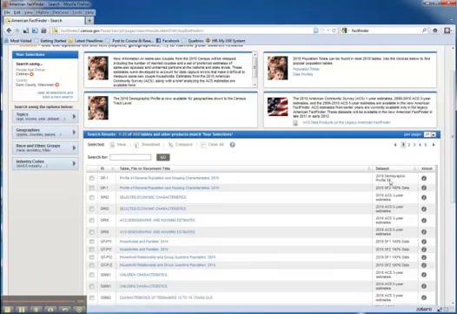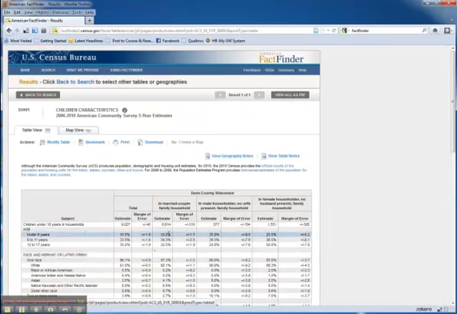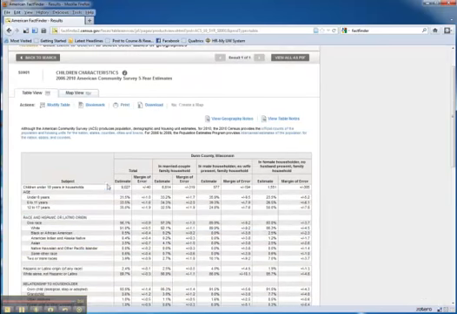You'll notice that some are from the decennial census, some are from this ACS, which stands for the American Community Survey, that's that annual survey. So they come from different census products. So let's say I'm interested in looking at children characteristics, 5-year estimates. I can click on that, and it brings up the table with the data specifically for Dunn County, and each table is going to have different data, so you might want to play around and explore some of these tables to see what kind of data they will provide that will be useful to you in your research.